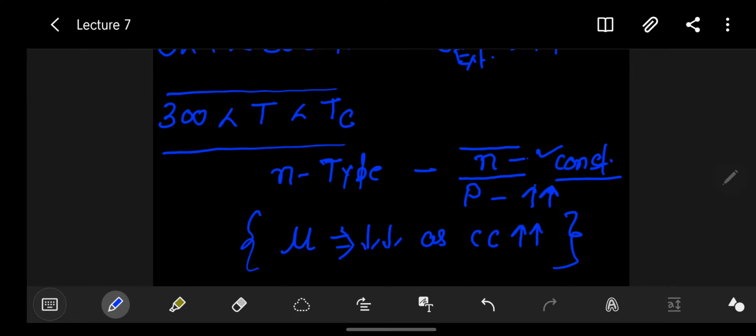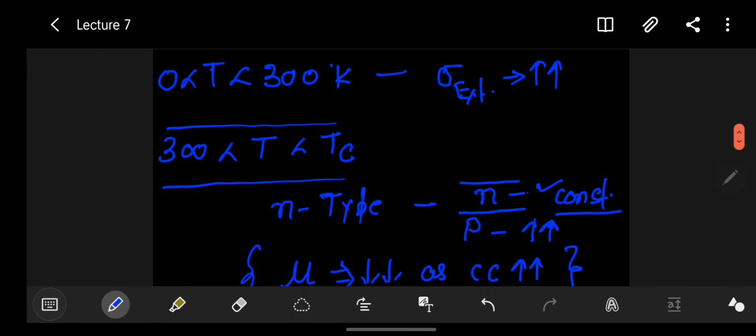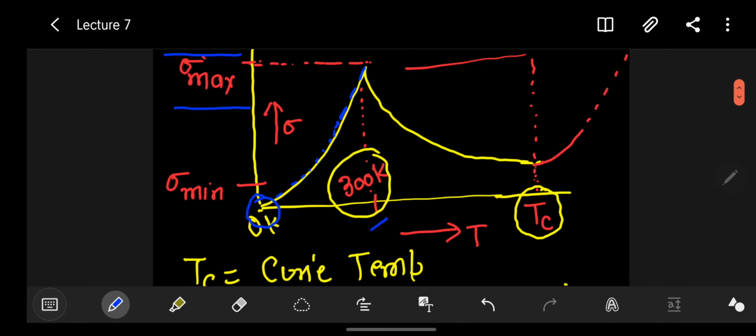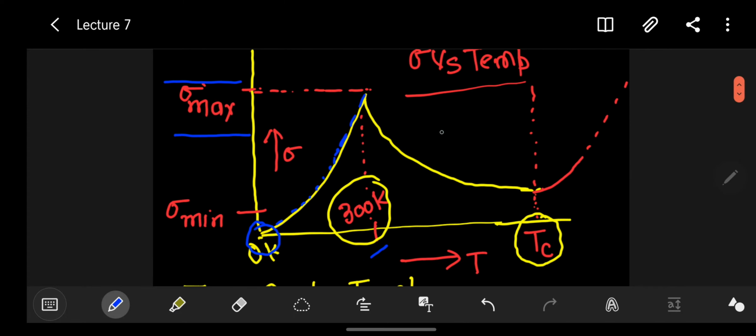If mobility decreases and there is no significant change in the majority carrier concentration, while the minority carrier concentration is increasing with respect to temperature, then the conductivity of the semiconductor material will decrease, because conductivity is related to mobility. In short, conductivity is proportional to the mobility. Now, this conductivity is decreasing.